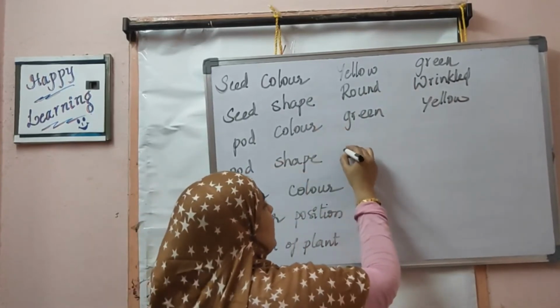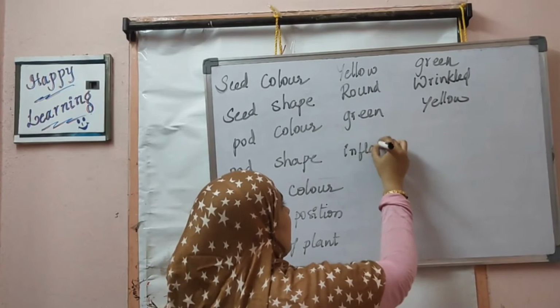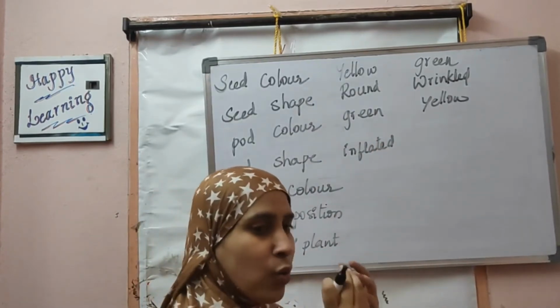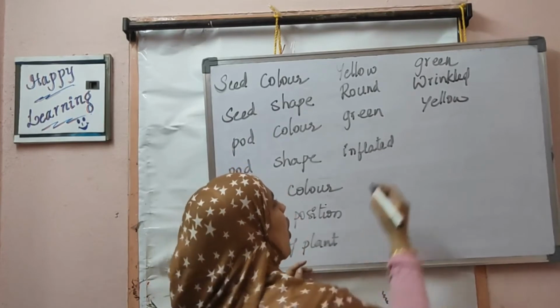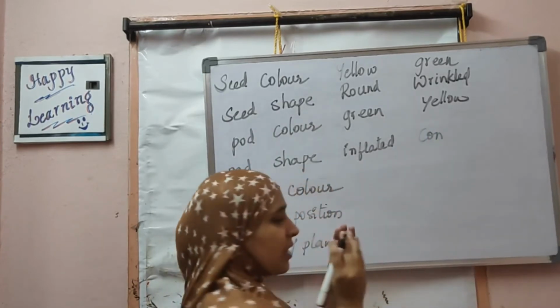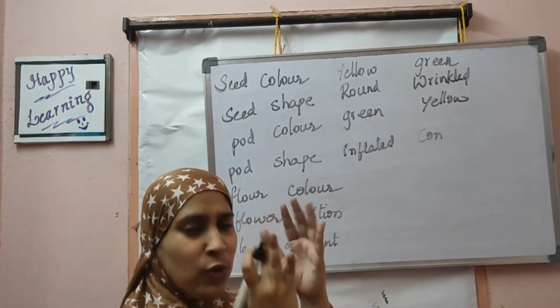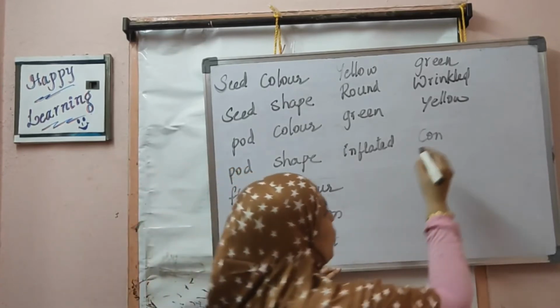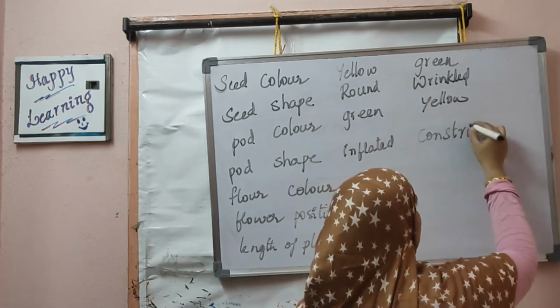Pod shape is either inflated, that means fully puffed, fully blown, looking very round and nice. Or constricted, that means it's not fully blown, it is just pressed, and the seeds are present in it. It's a constricted structure.